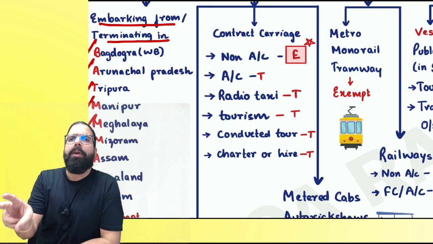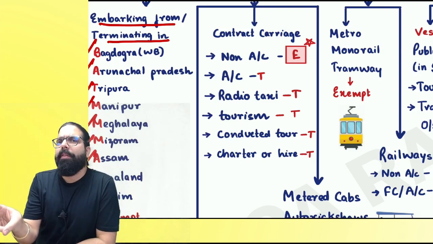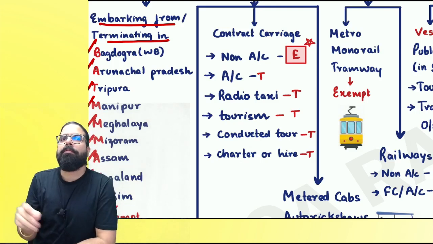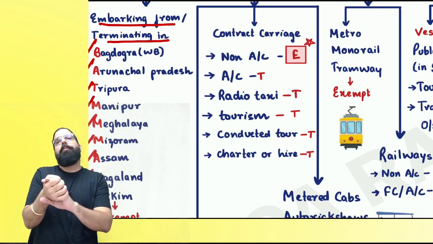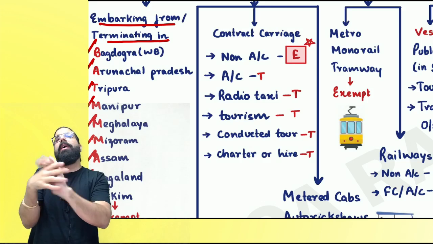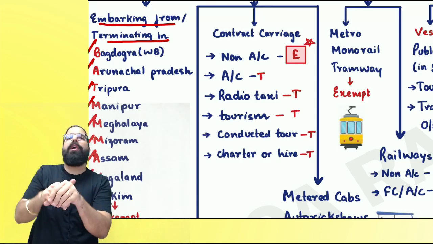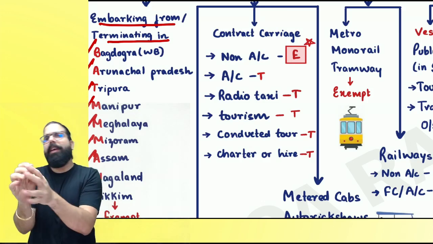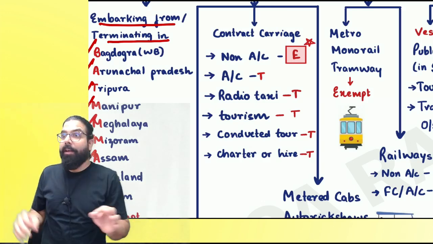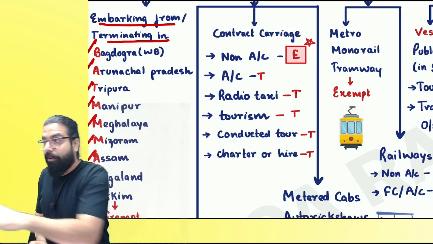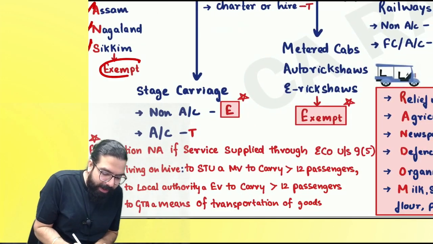Bagdogra. A for Arunachal, N for EAT, T for Tripura, M for Manipur, Meghalaya, Mizoram, A for Assam, N for Nagaland, and S for Sikkim. Batmans always fly free. Remember, I was flying in the class. Batmans always fly free. There is no GST. Are we clear? It is exempted.